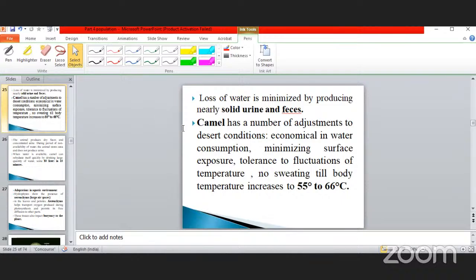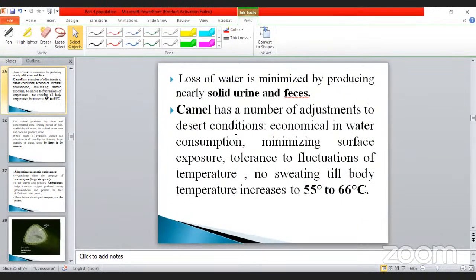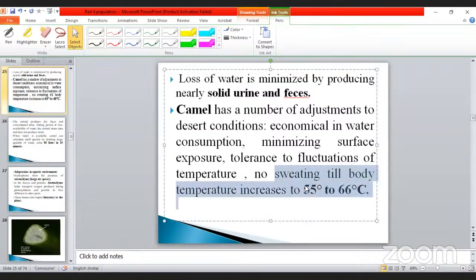See this one. The camel has a number of adjustments to desert conditions. It is also called the desert ship. It is economical in water consumption, minimizes surface exposure, and tolerates fluctuation of temperature, with no sweating till body temperature increases to 55 to 66 degrees Celsius. Now we come to the conclusion. In human beings, sweating comes out, so the water molecule evaporates in the form of water, in the form of solution, whatever it may be.